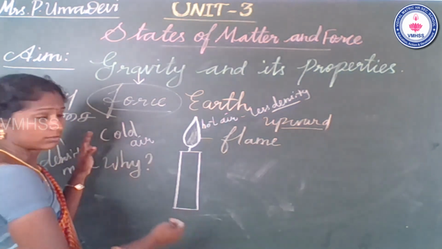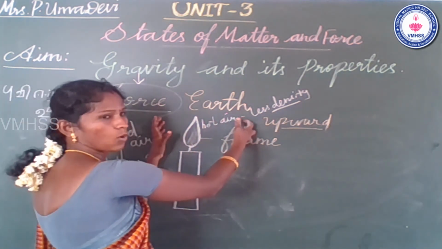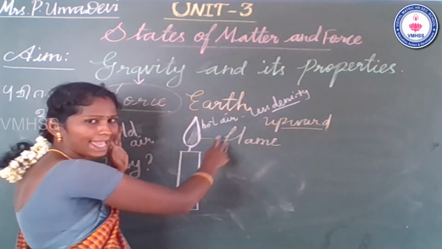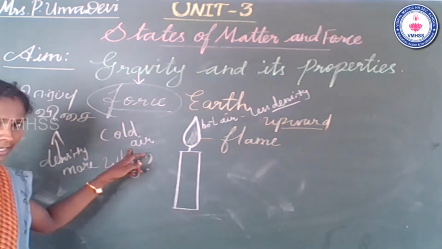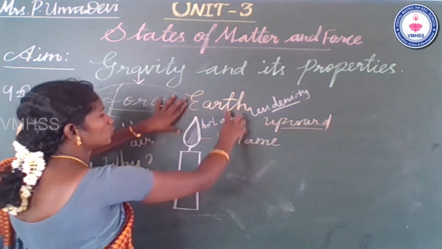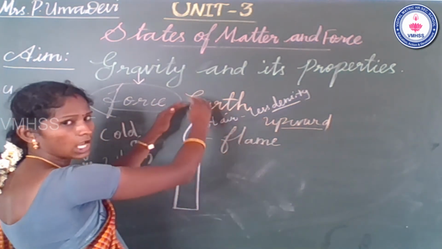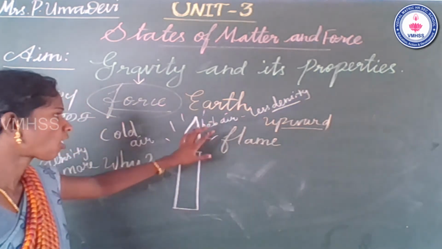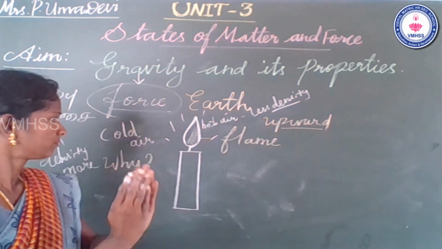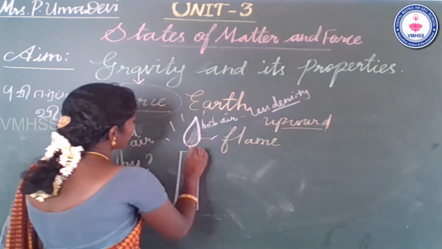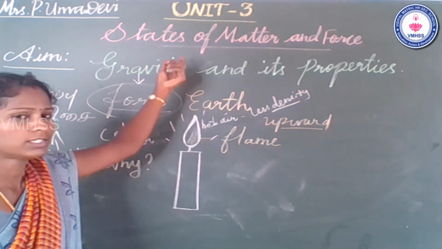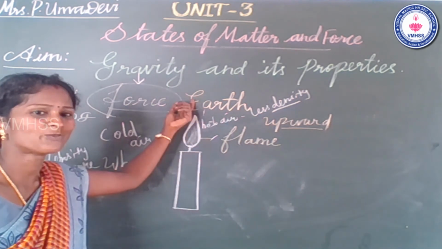So the cold air gives pressure to the hot air in all the directions. So the hot air makes a bulb shape, and the flame is burning in the upward direction.